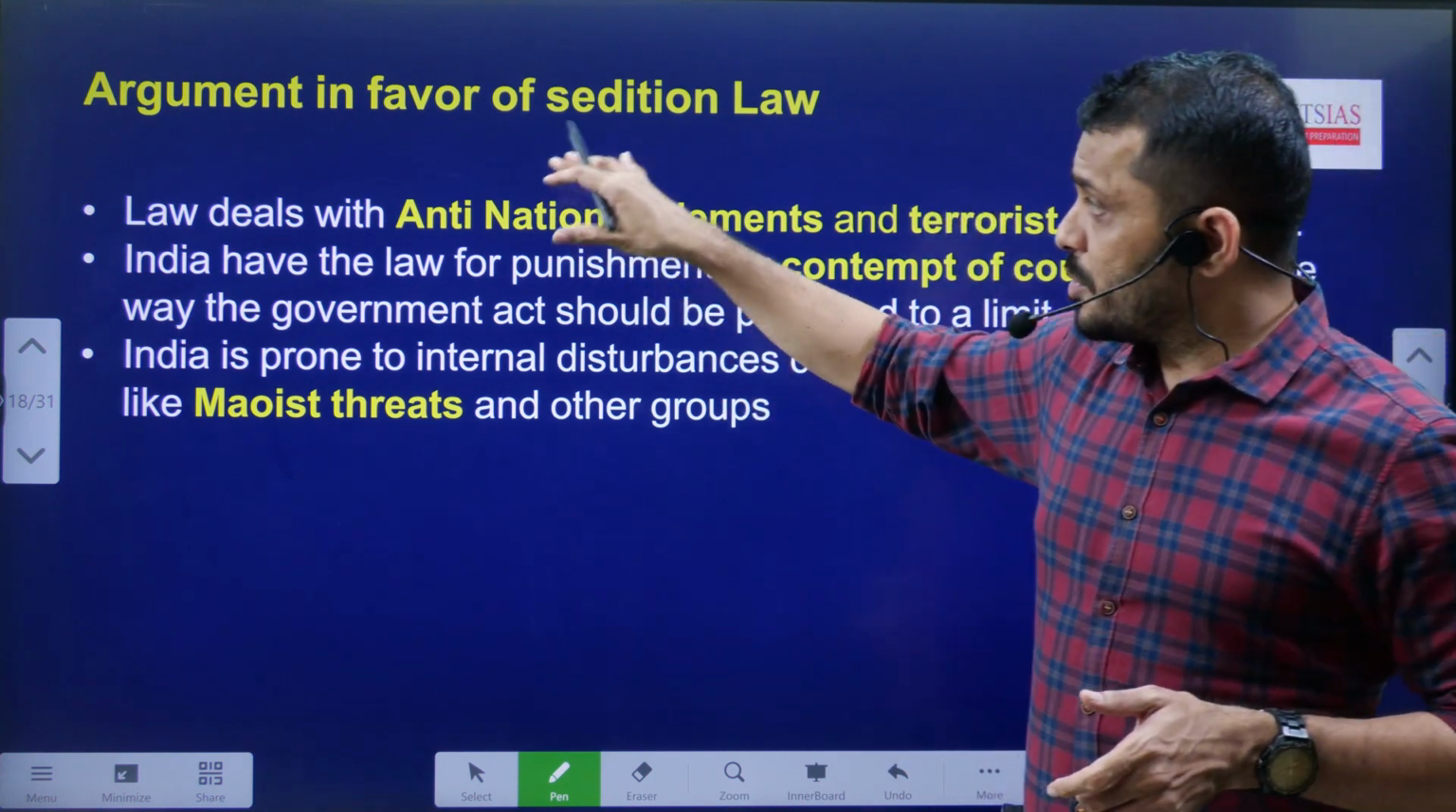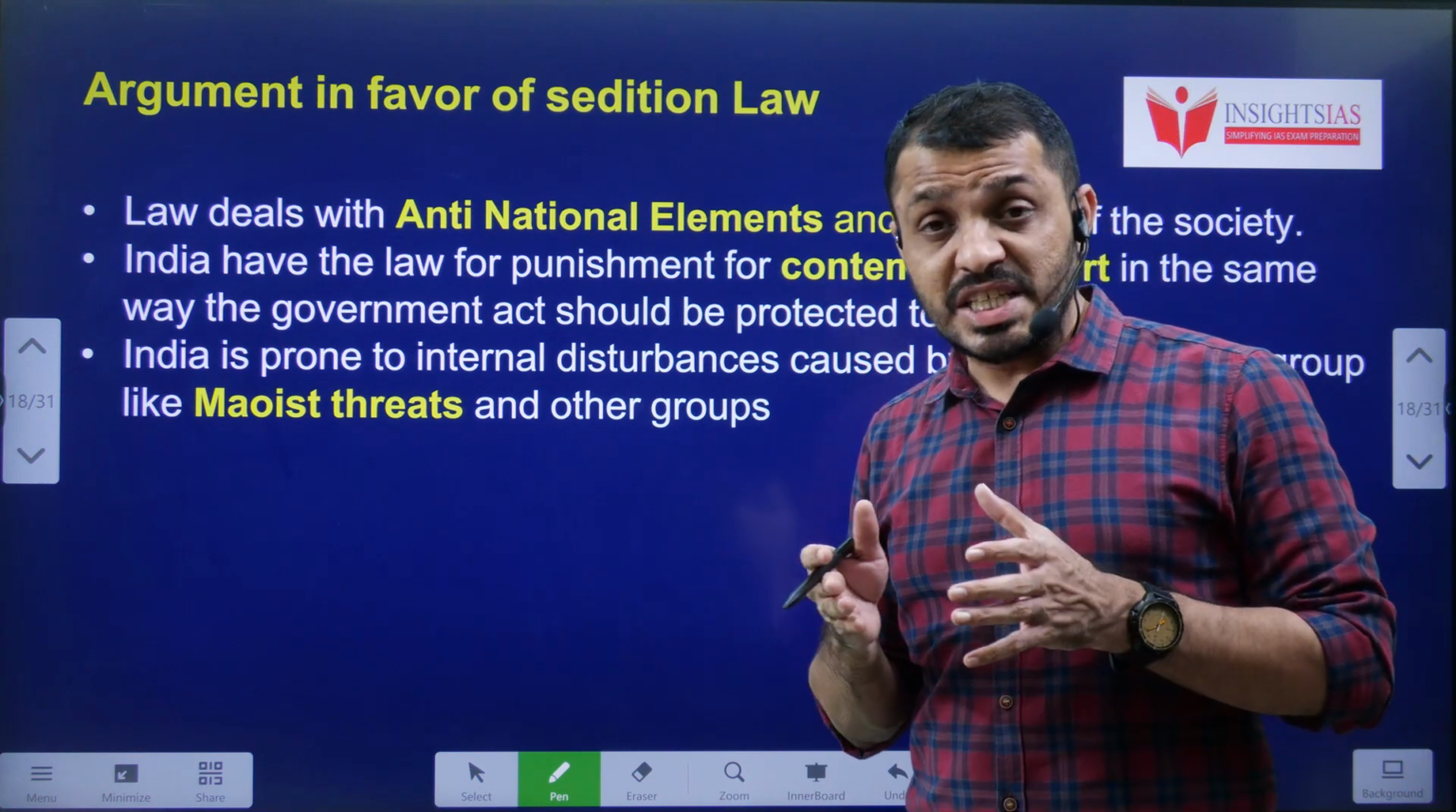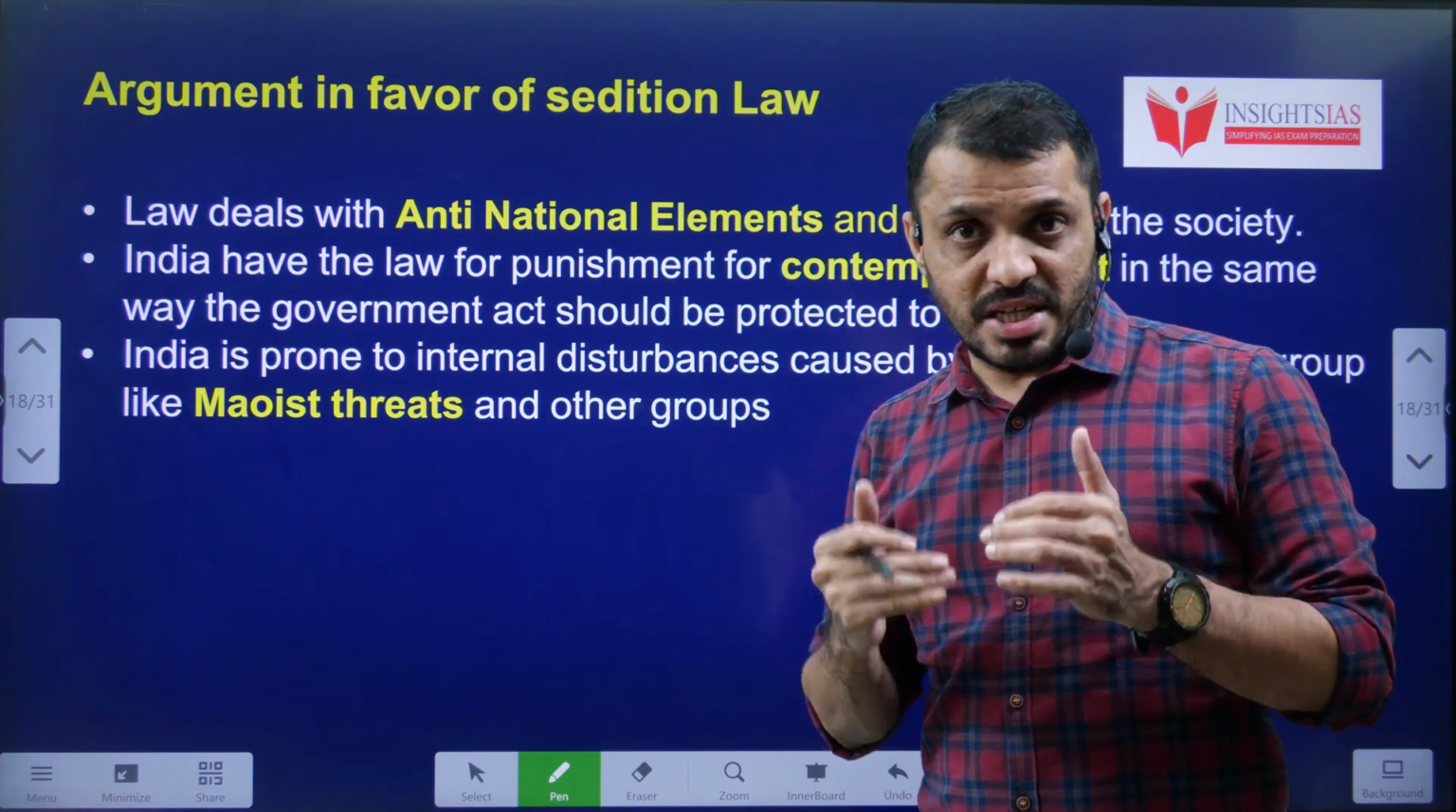Now let's see arguments in favor of the sedition law. Why the sedition law is required. Then criticism of the sedition law.